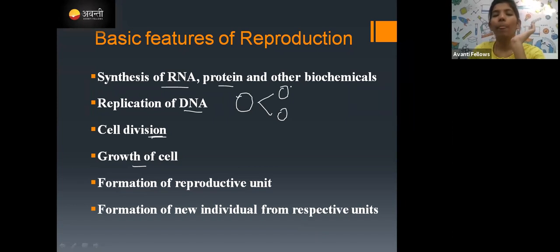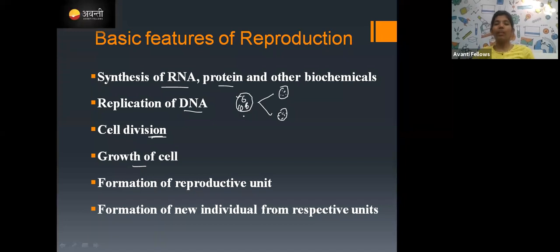For that, the 3 RNAs will get synthesized again, and finally 6 RNAs will be there. For proteins, protein synthesis takes place again, giving 10 proteins, and for the 8 biomolecules, finally 16 are there. Hence each daughter cell will get the same amount of RNA, protein and biochemicals as the original parent.